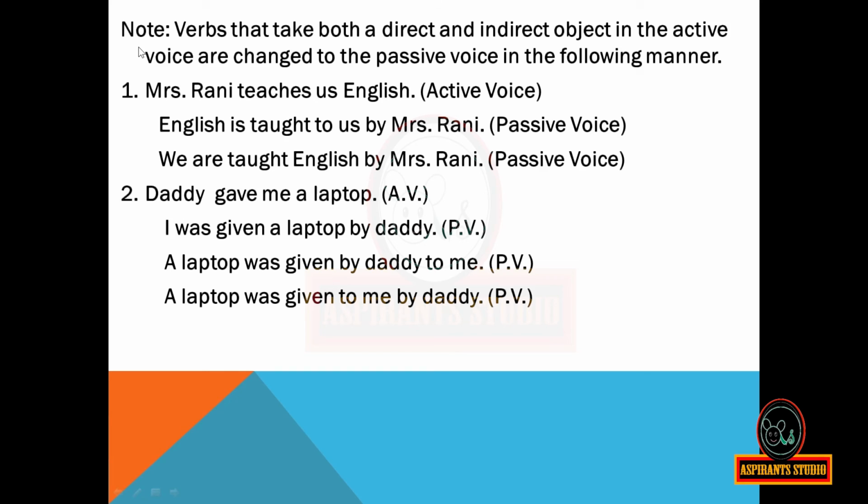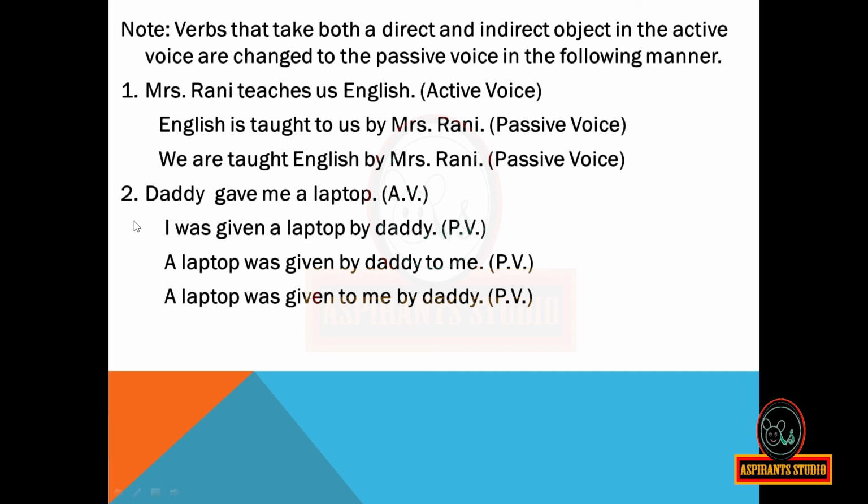Note: Verbs that take both the direct and indirect object in the active voice are changed to the passive voice in the following manner. Mrs. Rani teaches us English. Active voice. English is taught to us by Mrs. Rani. Passive voice. We are taught English by Mrs. Rani. This is also in passive voice.